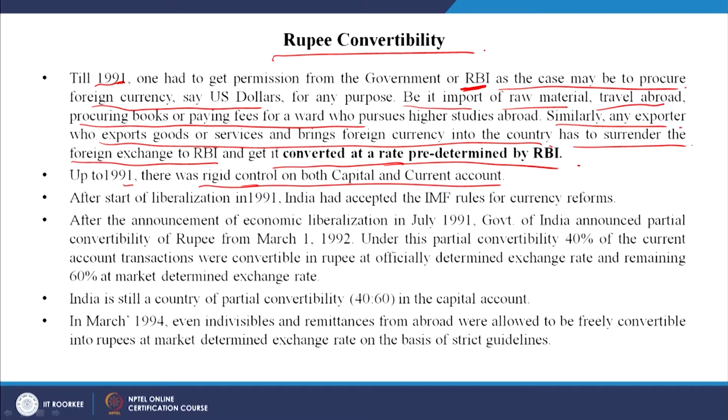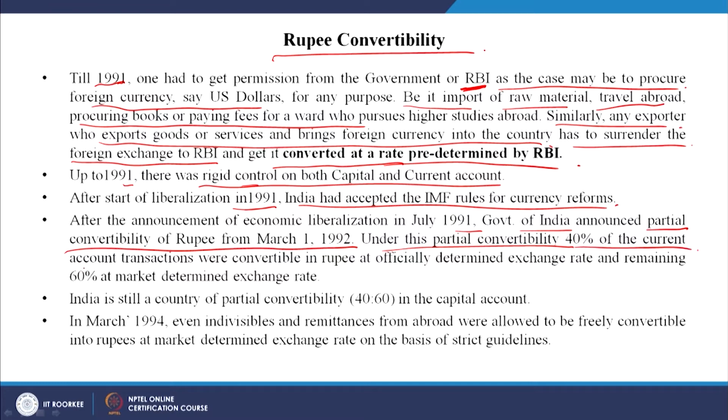Okay. But in 1991 we saw some change, right. India opened up its boundaries and we went for liberalization, privatization and globalization. So, India accepted the IMF rules for currency reforms. After the announcement of the economic liberalization in 1991, the government of India announced partial convertibility of rupee from March 1, 1992. Now, this is a very important date because this was the time when India was seeing a major change in its economic condition.